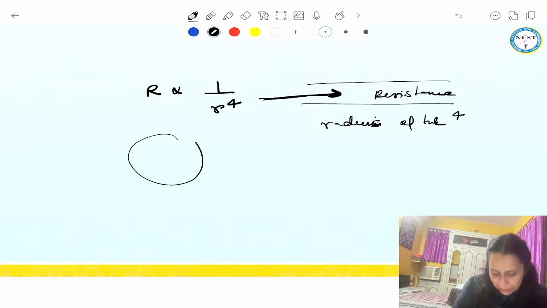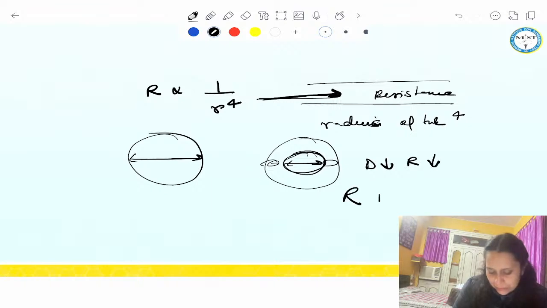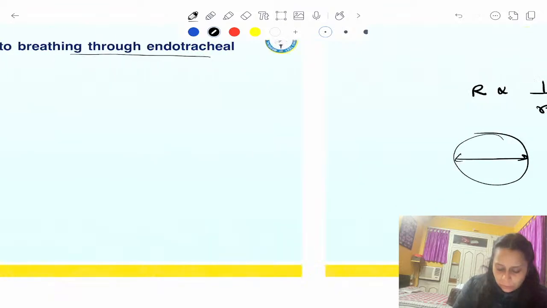So this is, let's say, the cross section of the trachea, and this is the cross section of the trachea with the tube. This is the diameter of the trachea, and now this is the diameter through which the gas is passing, because of the tube present in the trachea. So diameter has decreased, radius decreased, resistance would increase fourfold, and work of breathing will increase.